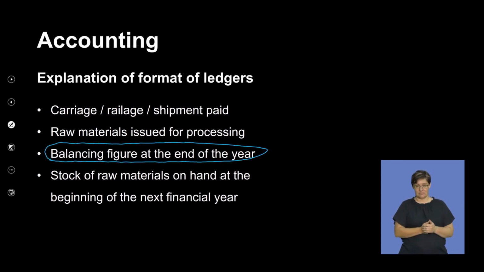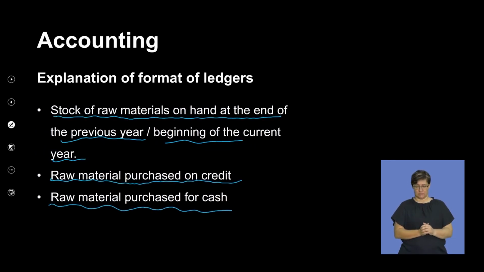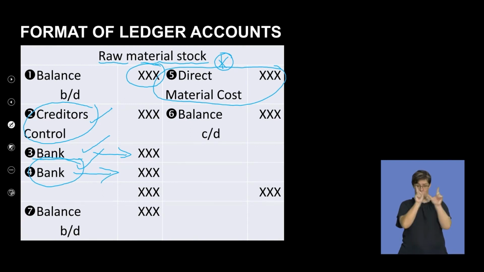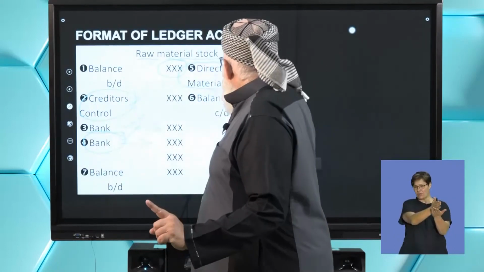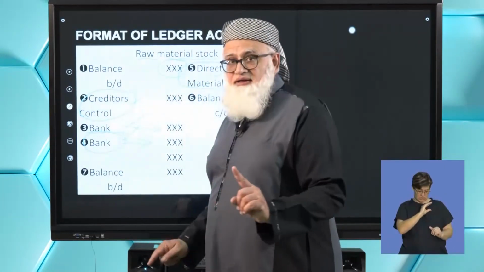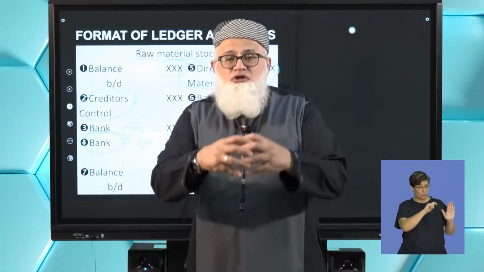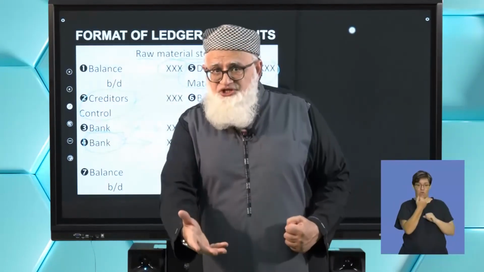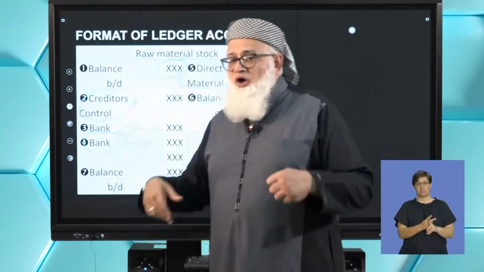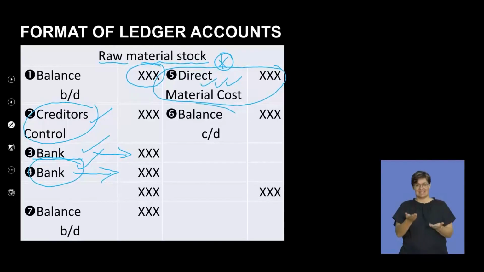Now, depending on how the information is presented to you, and I want to make you aware that sometimes you are given the direct material cost figure, telling you this is the actual amount of material that was issued to the factory for production. Then the missing figure or the balancing figure would be your stock of raw materials, obviously, at the end of the financial year.